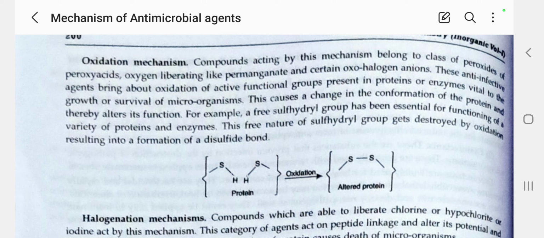This causes a change in the conformation of protein, thereby altering its function.